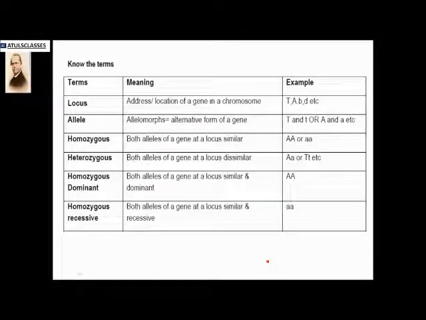Homozygous means same locus and same types, capital A or small a, small a. Heterozygous means dissimilar. Homozygous dominant means both alleles of a gene at a locus are similar and dominant. Homozygous recessive means both alleles of a gene are recessive.